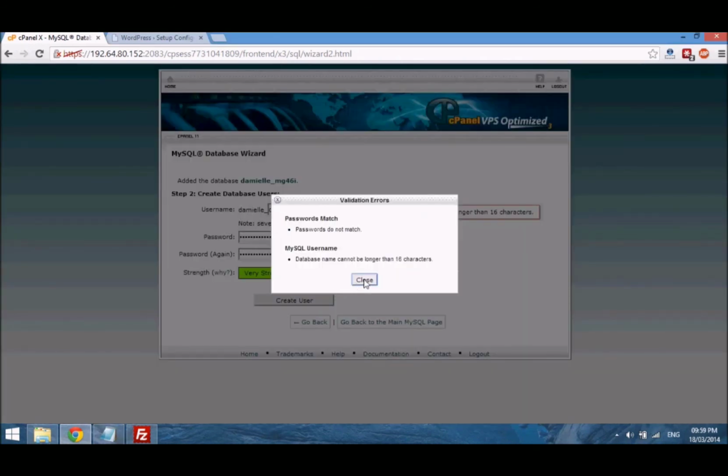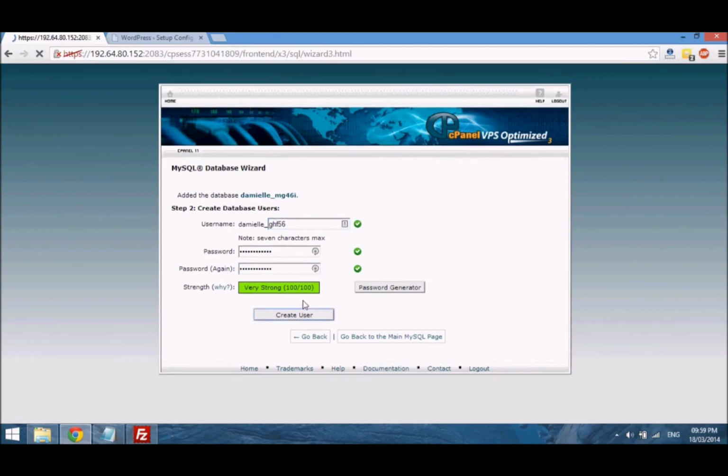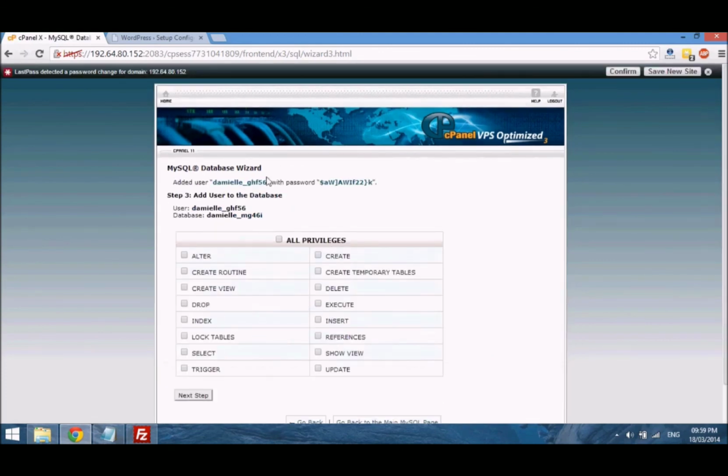So passwords do not match, so let me just paste them again, and then we need to retype this bit at the top. Create user, and then it would just say that the user has been created with this password.